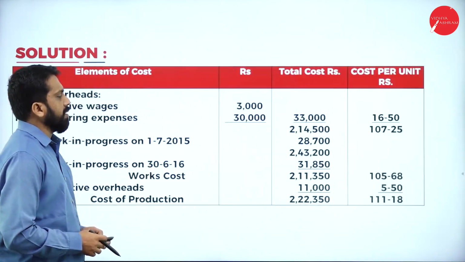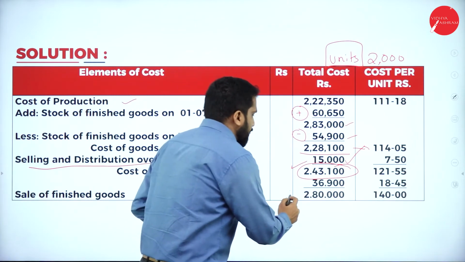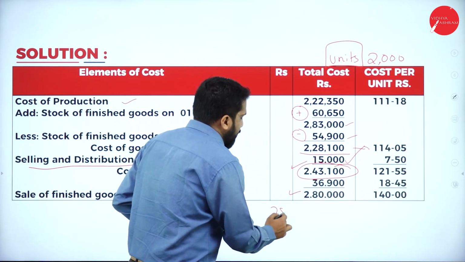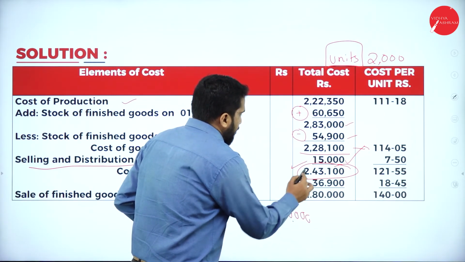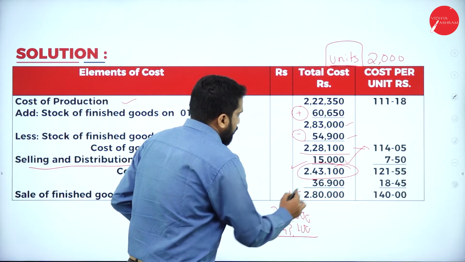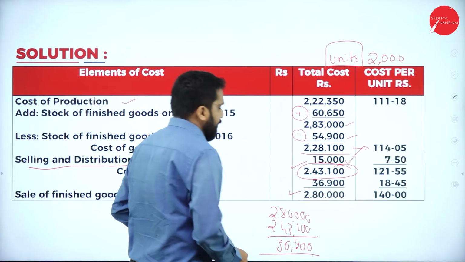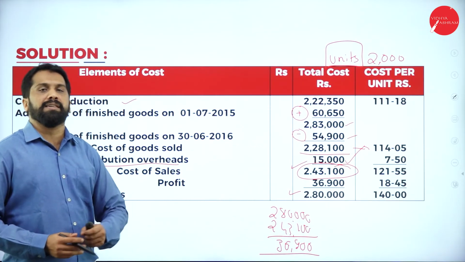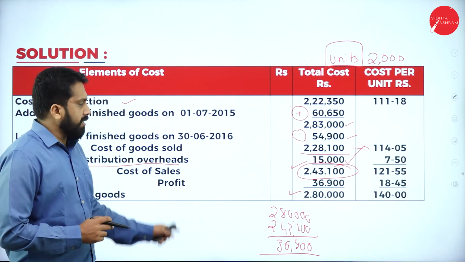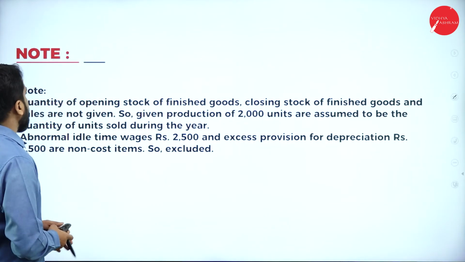Now, once you're done with your cost, write down your sales. 2,80,000 minus your cost, 2,43,100. You will get a profit of 36,900. Hope you are clear with this. Clear? Yes. This is all about your cost sheet. Now, we'll go for the notes.